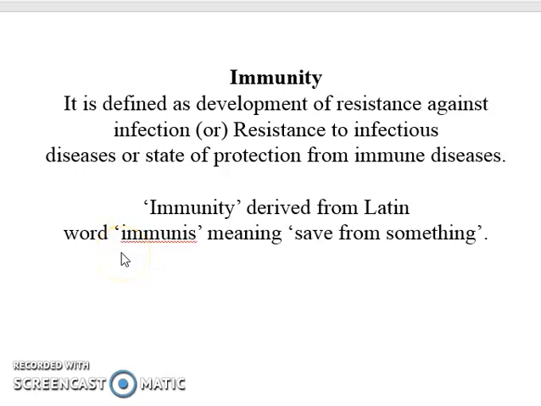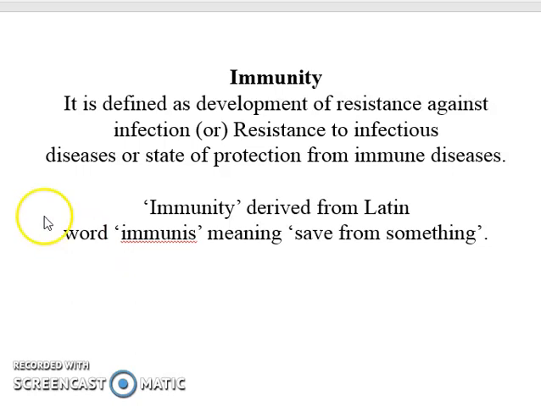In this video, we are going to discuss the introduction of the immune system. First, what is meant by immunology? Immunology is the science that is concerned with the immune response to foreign germs. And immunity is a word derived from the Latin term immunis, meaning to accept or save from something. Immunity is defined as development of resistance against infection, or resistance to infectious disease, or a state of protection from disease. That is called immunity.